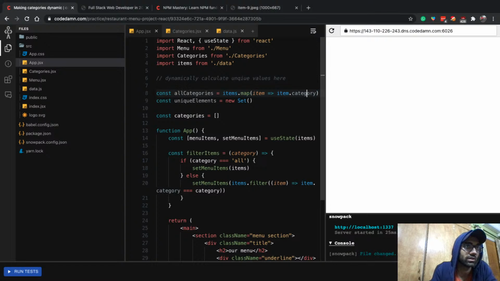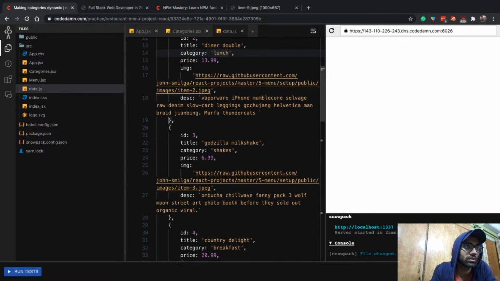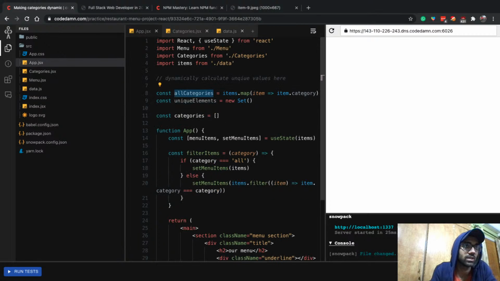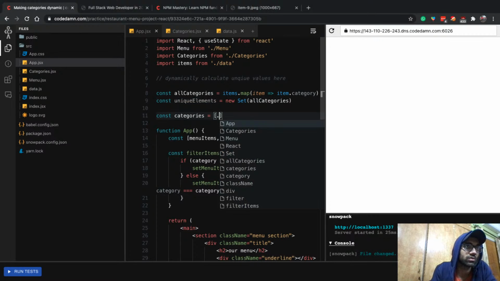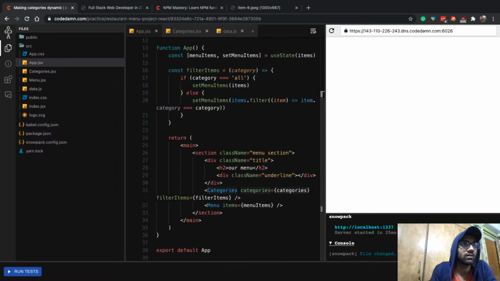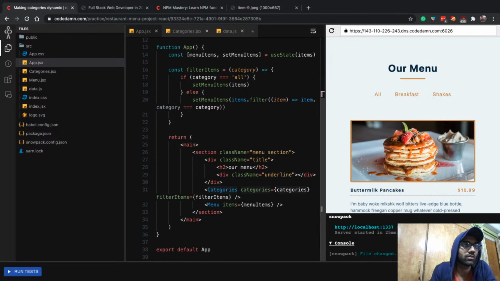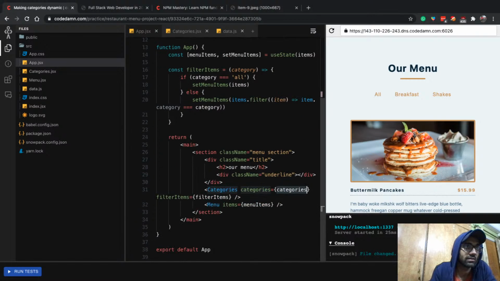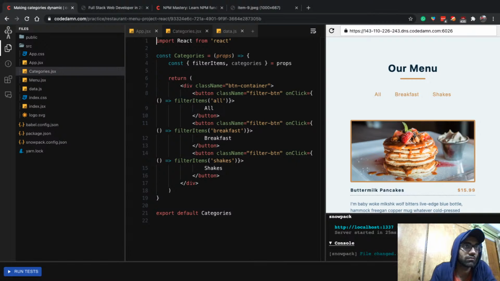We get all the individual categories, that is, a huge 9-item array of breakfast, lunch, shakes, breakfast, lunch, and so on. Then we filter them down by sending them into a Set, which is more of an ES6 way. And then finally, we destructure this so that we get an array back, because that's what we need. Looks like we do not have any output here, so let's give it a refresh. And finally, we are passing the categories automatically, but inside the categories component, we are not using it.